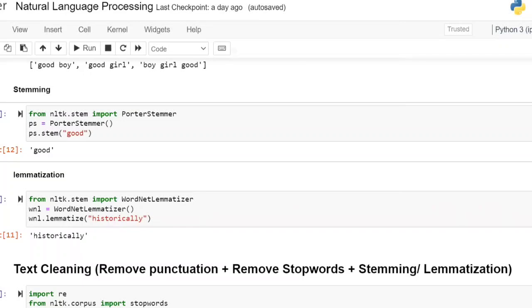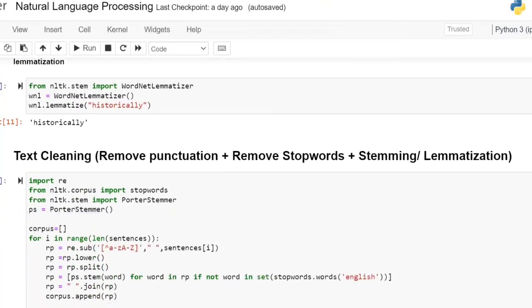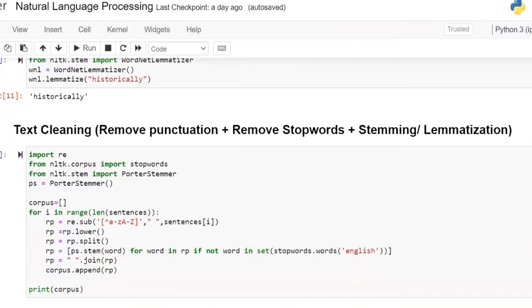Okay. Now, if you want all these three steps, that is text cleaning, everything. Text cleaning includes removing the punctuations, removing the stop words, and stemming and lemmatization. All of them, three of them in one step. If you want to do that, this one step is this one. In this, I'm going to remove the punctuations. I'm going to remove the stop words.